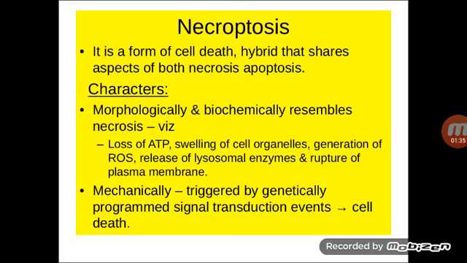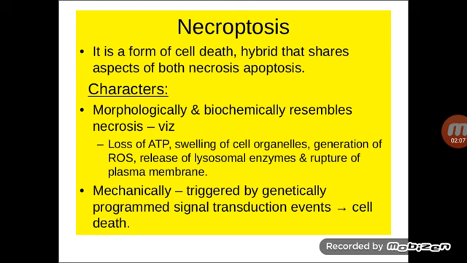Then the next part is necroptosis. Necroptosis is a form of cell death, which is considered to be a hybrid that shares both necrosis as well as apoptosis aspects. Not all the things, but both are combined. That's why it is labeled as a hybrid which shares both. So what are the characters of this necroptosis? Morphologically and biochemically